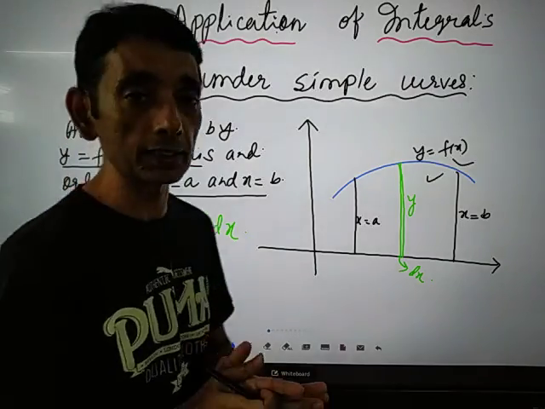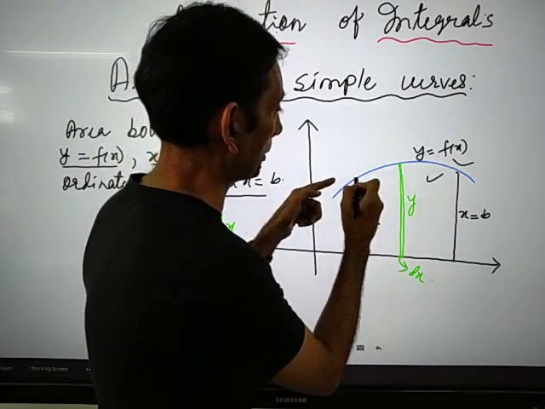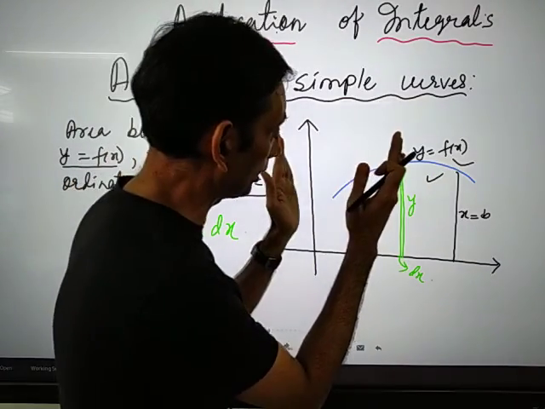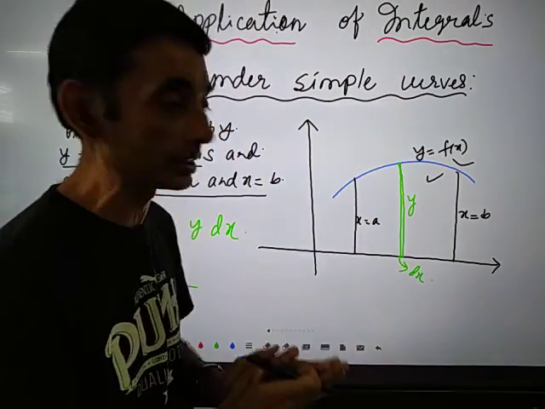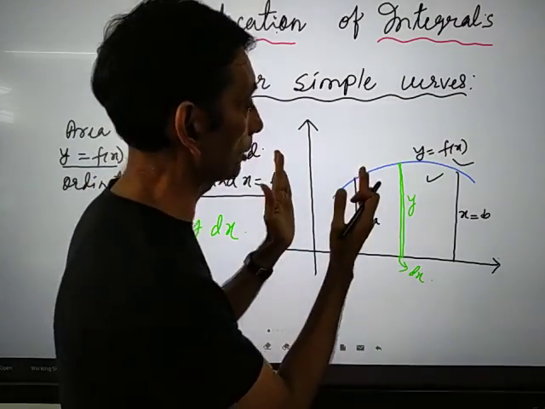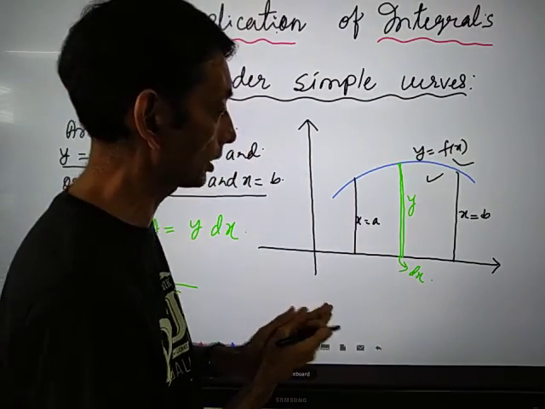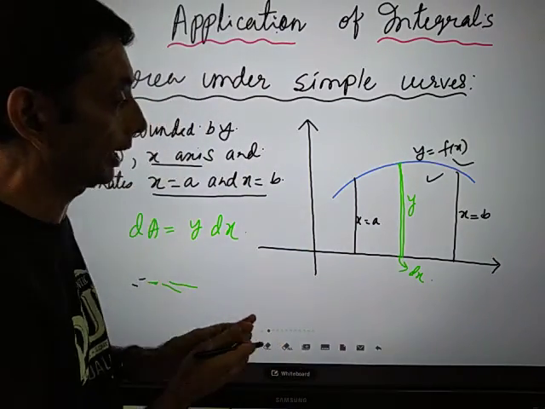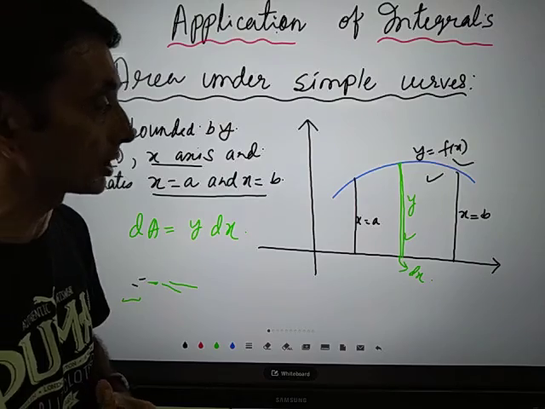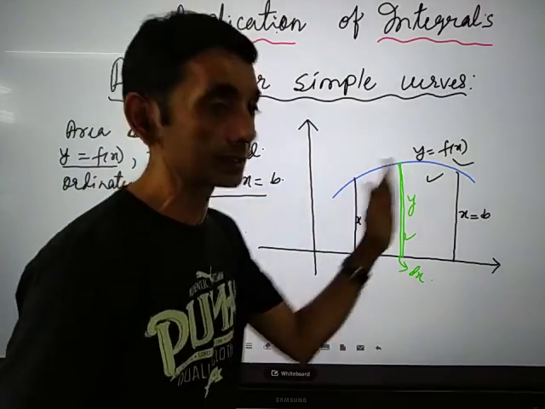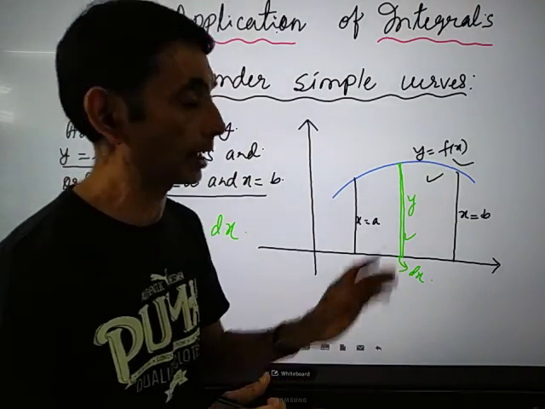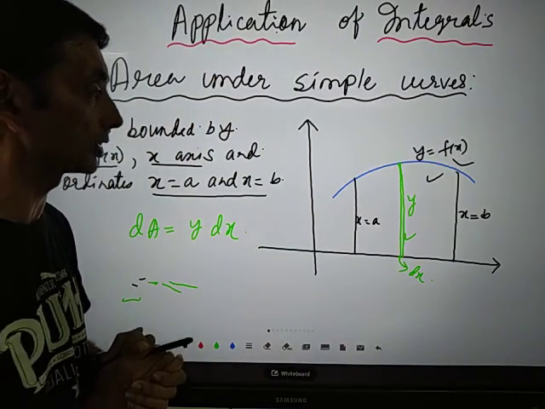This area bounded by the curve, the two ordinates and the x-axis can be considered a combination of many small strips. We'll find the area of one such elementary strip, and sum up from x is equal to a to x is equal to b. This can be done with the help of the definite integral.